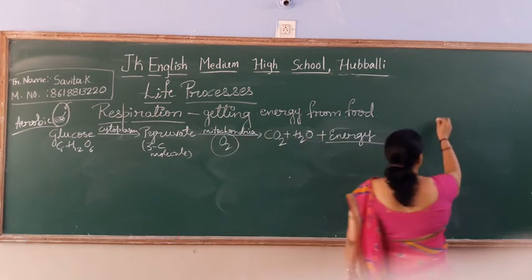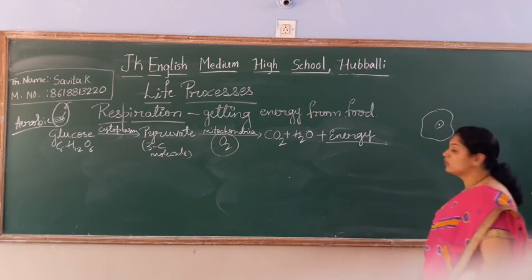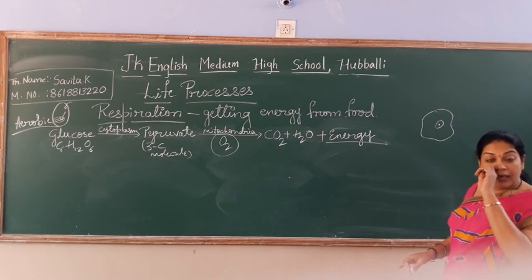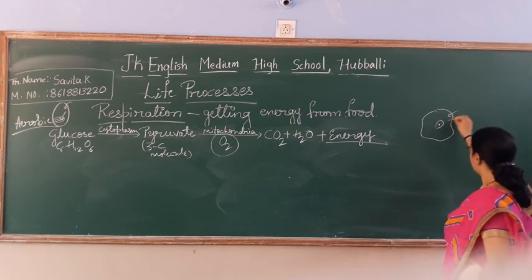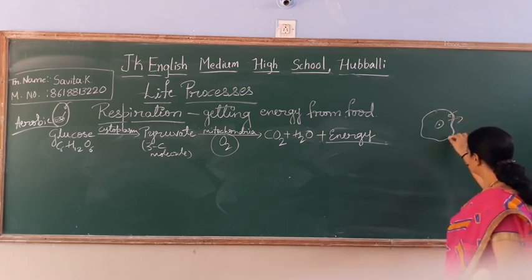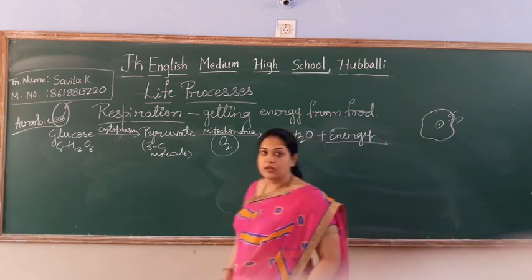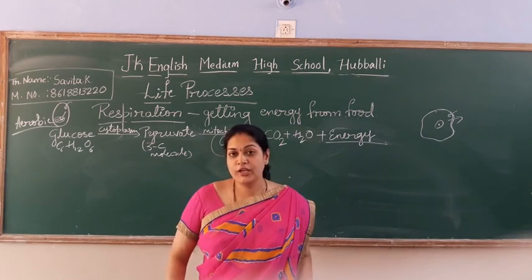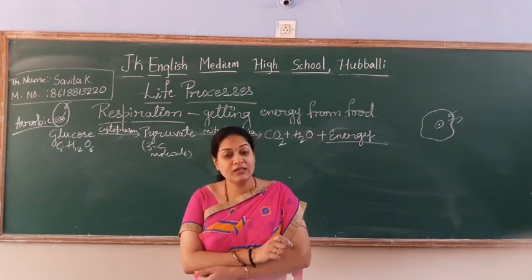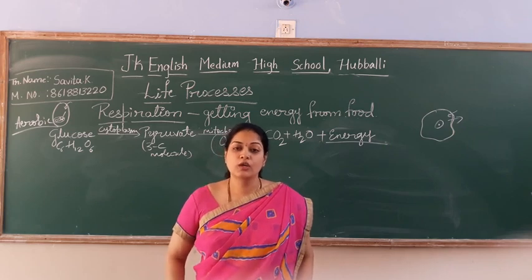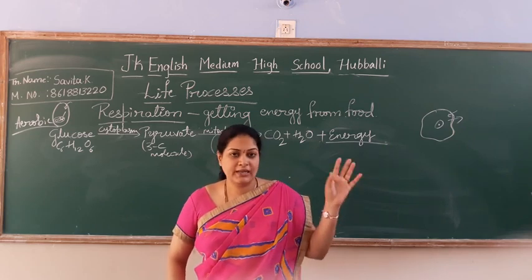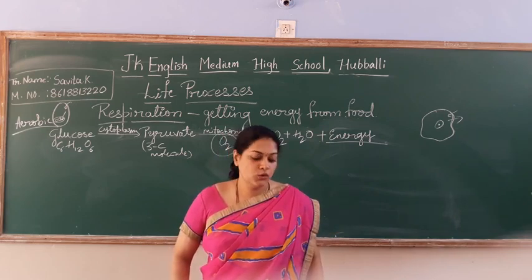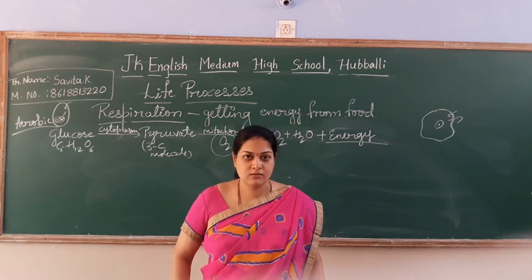Body surface. See, can you see here? This is amoeba with the nucleus. In amoeba also you find aerobic respiration. Here it will exchange the gases through the body surface, that is by the process called diffusion. What is diffusion? Movement of molecules from the region of higher concentration to the region of lower concentration. So it is a simple type, because it has a single cell. With the help of that it will do the respiration process.